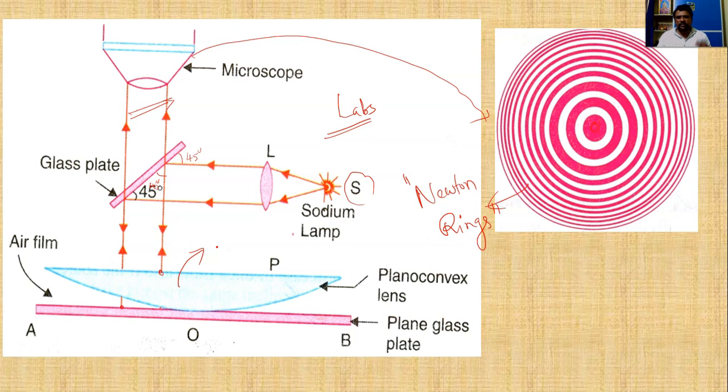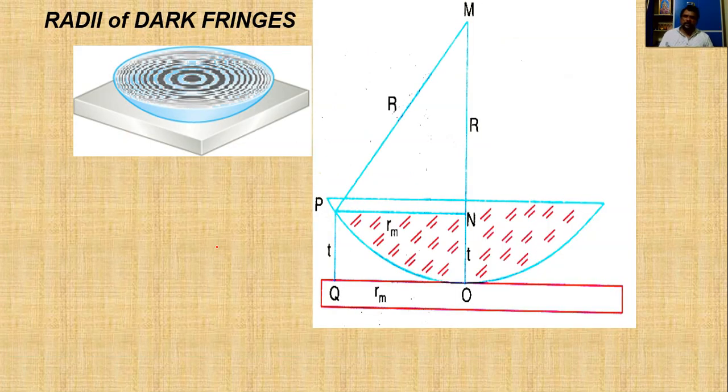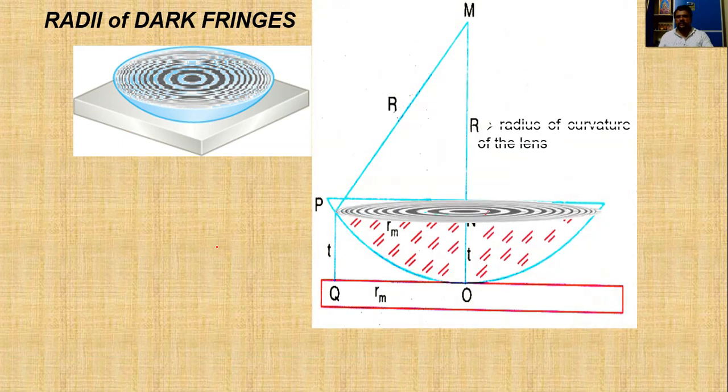That's why we have to choose this plano convex lens such that it has a radius of curvature of at least 90 centimeters. Okay. So now let us find out the radii of dark fringes.